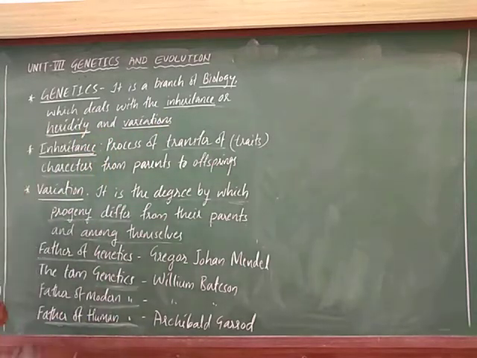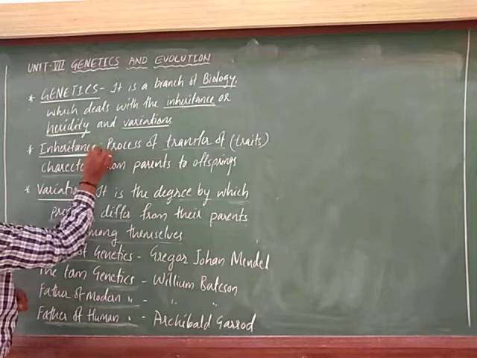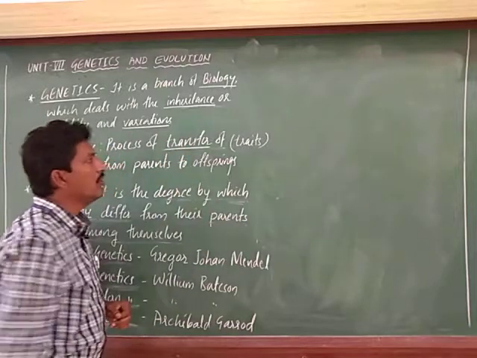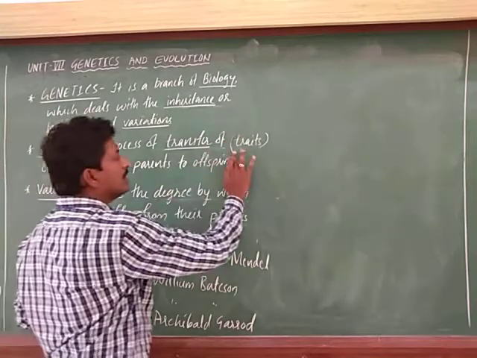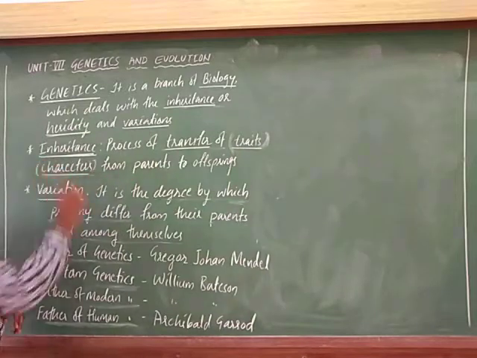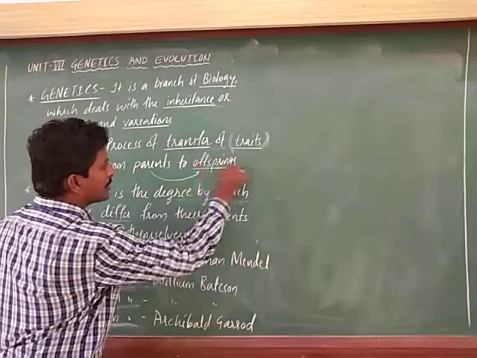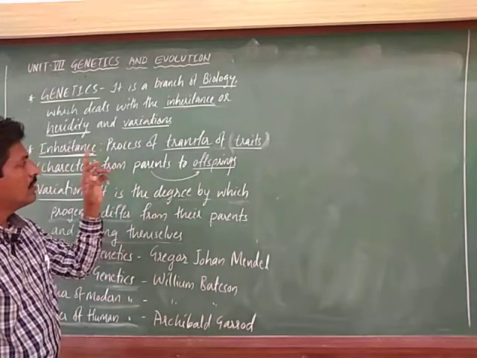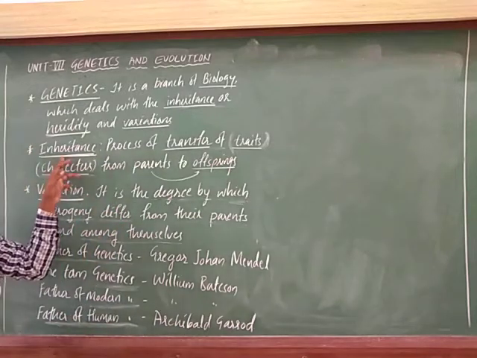Now what is inheritance? Inheritance means the process of transfer of traits or characters from parents to offspring. Offspring can also be called progeny or the next generation. So the transfer of characters from parents to offspring is known as inheritance.